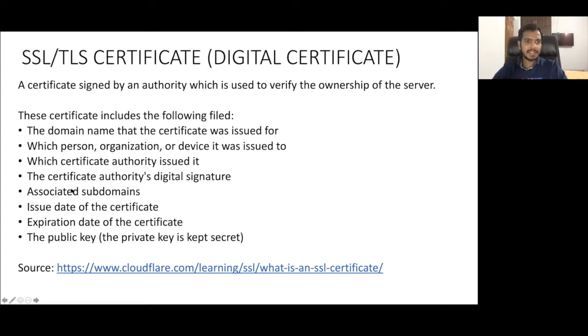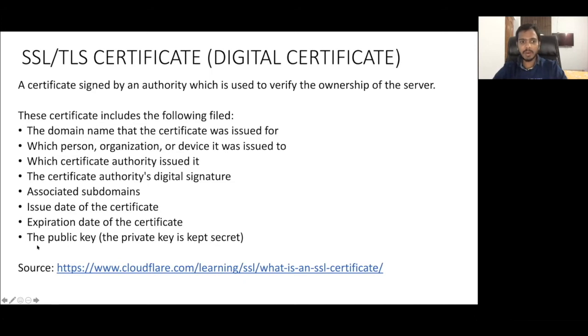Now, the next field is the certificate authority's digital signature. After verifying all the details, it will also add a digital signature, and it has a lot of importance. We will see that later. Then there will be other fields, such as subdomains of, let's say, Amazon or Google. What is the issue date of this certificate, like when was this certificate issued? What is the expiration date of the certificate? That will also be there.